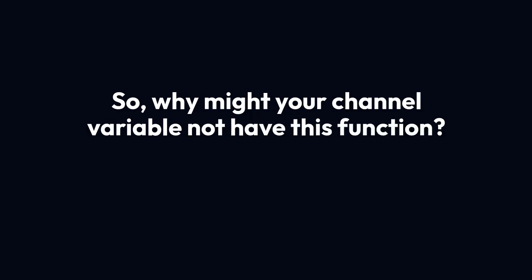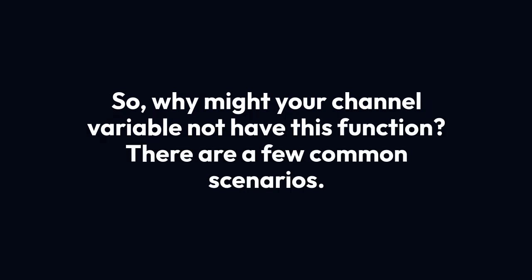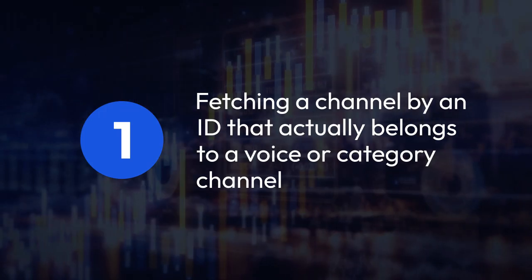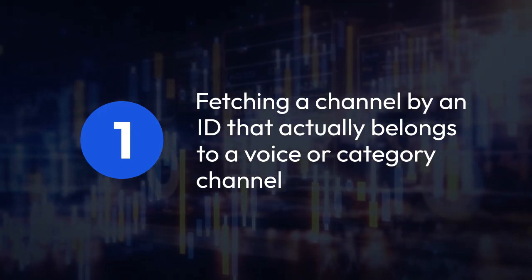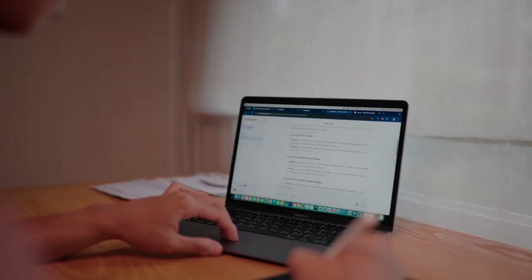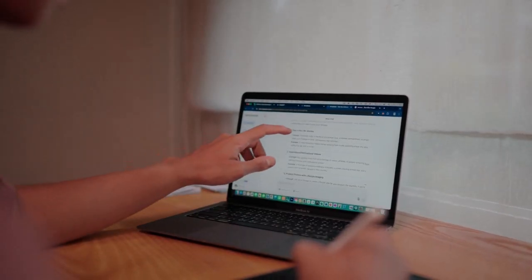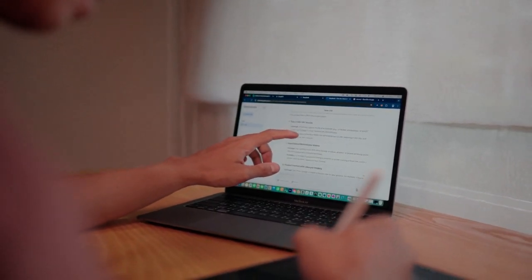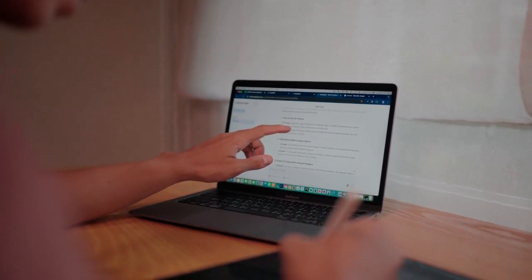So, why might your channel variable not have this function? There are a few common scenarios. 1. You might be fetching a channel by an ID that actually belongs to a voice channel or a category channel, and when you try to call channel.isTextBased on such an object, Discord.js correctly throws an error because that method doesn't exist for those specific channel types. 2.